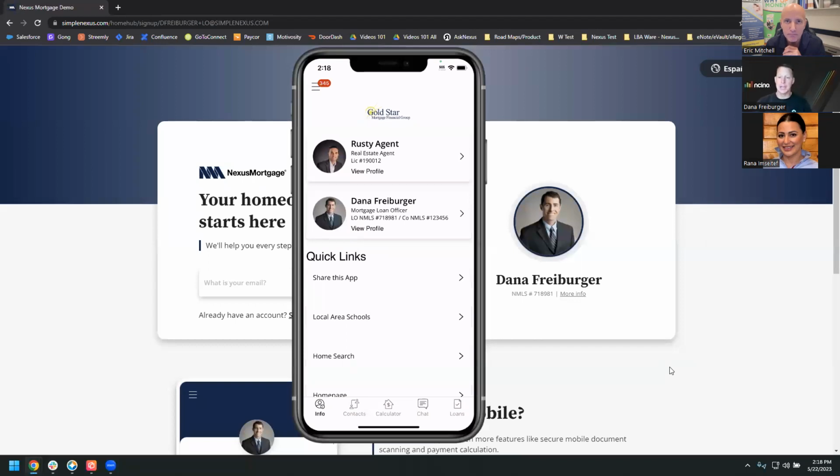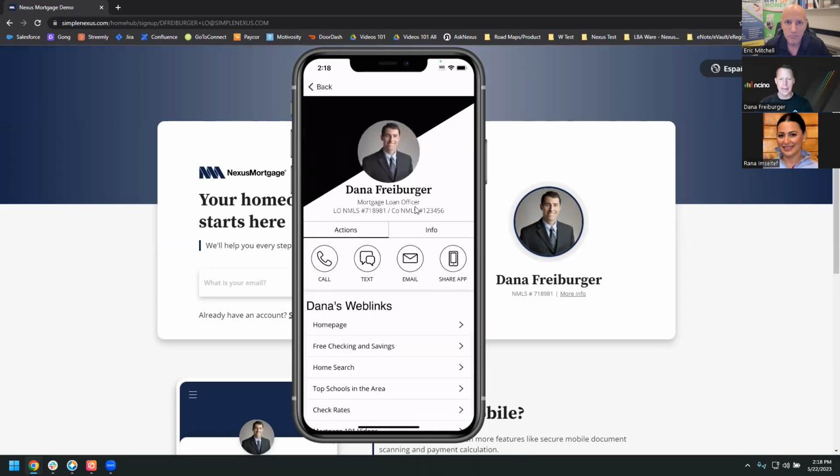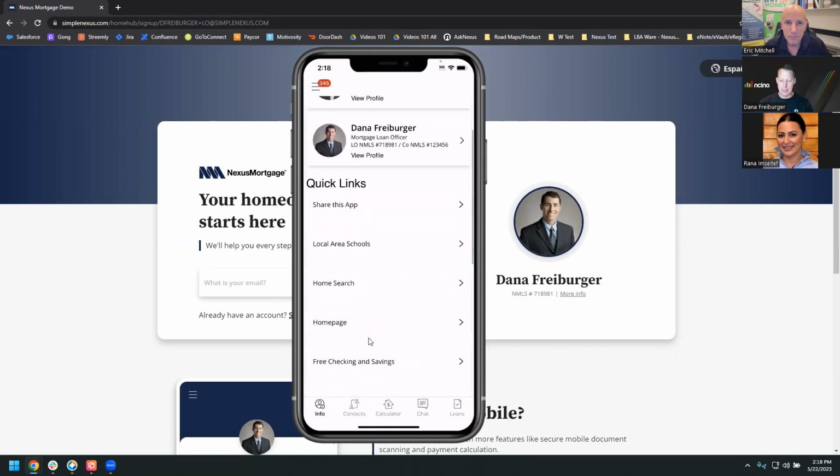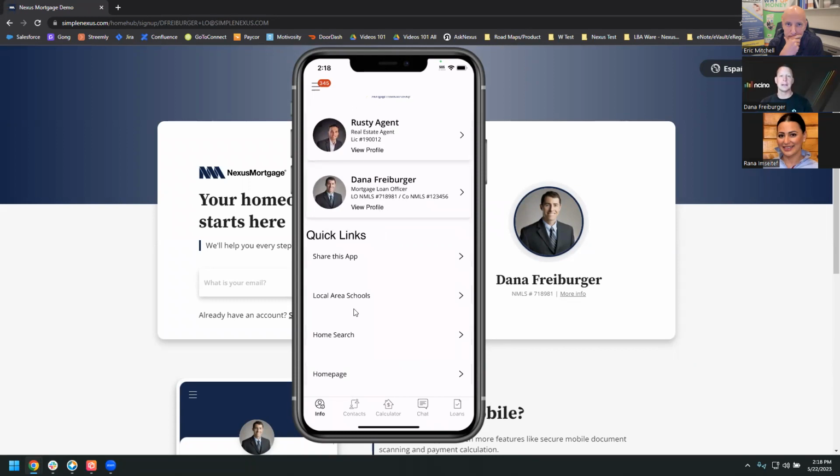What you see on your screen here is the real estate agent logged in on their native app through their mobile device. They're going to see their contact information. They'll be able to jump into your loan officer information and reach out to you that way. One of the things they'll be able to do under the quick link section is modify these links, just like you were able to see as a loan officer, providing valuable links to your borrowers. Your real estate agent will also be able to provide links, maybe to open houses or whatever they've got listed for houses for sale by themselves. So they're going to be able to put their own unique links out here as well.